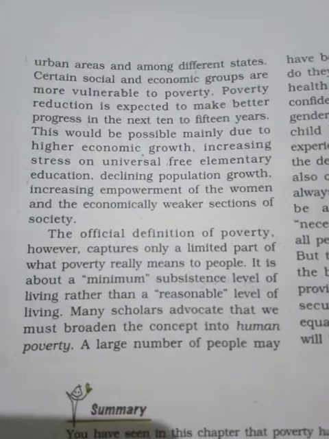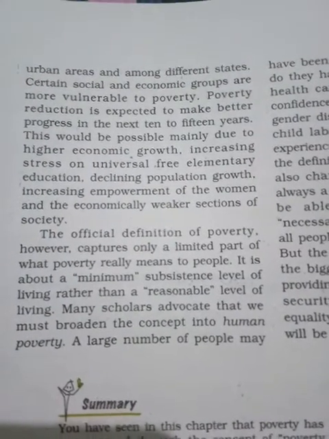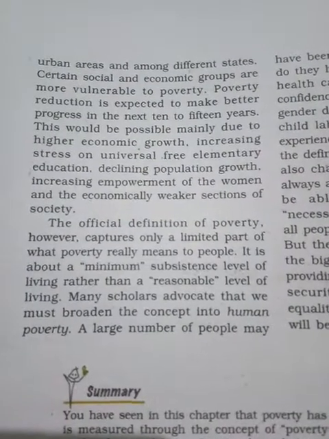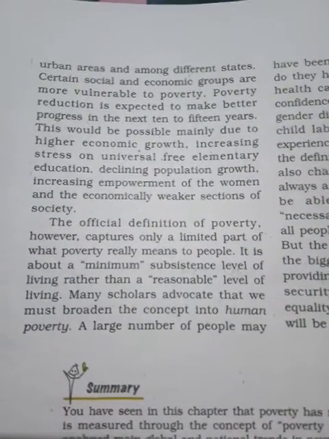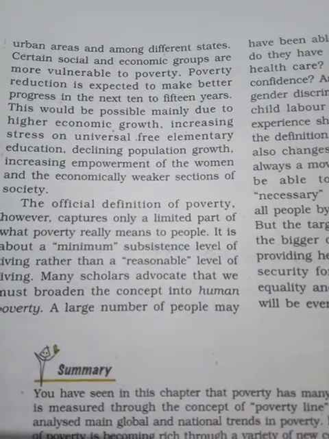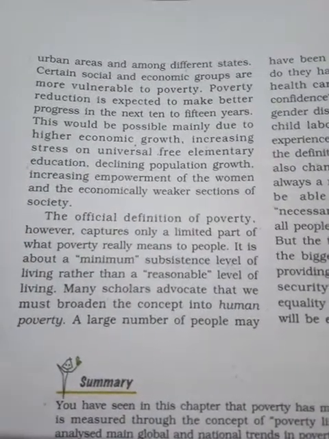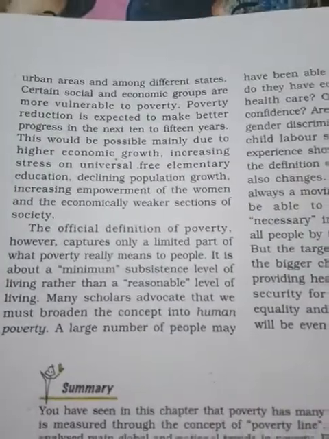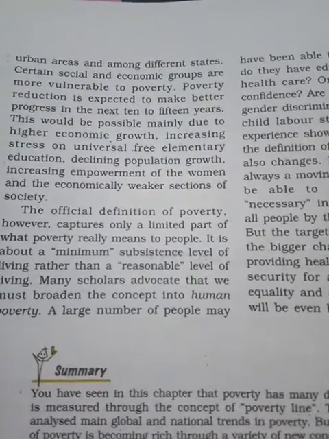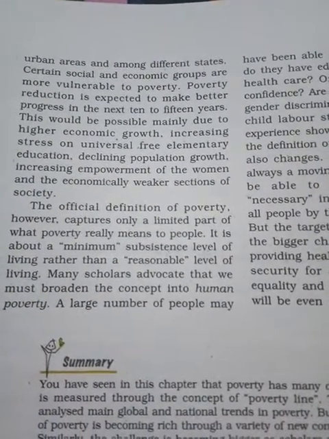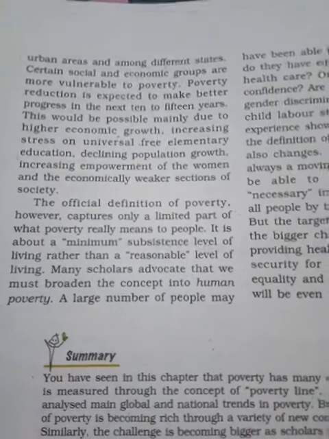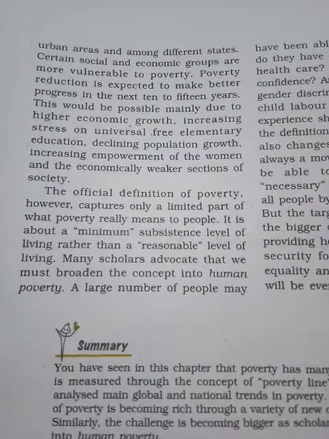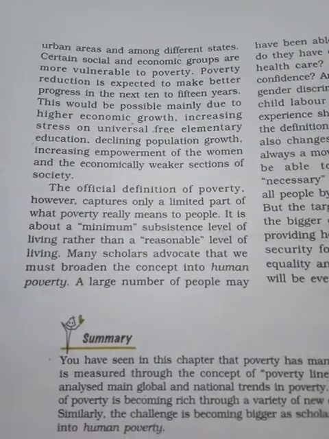Certain social and economic groups are more vulnerable. Poverty reduction is expected to make better progress in the next 10 to 15 years. That means the government is doing their best to reduce it, but it may take time. It is going to reduce slowly. This will be possible mainly due to higher economic growth, increasing spending on universal free elementary education, declining population growth, and increasing empowerment of women and economically weaker sections of society.